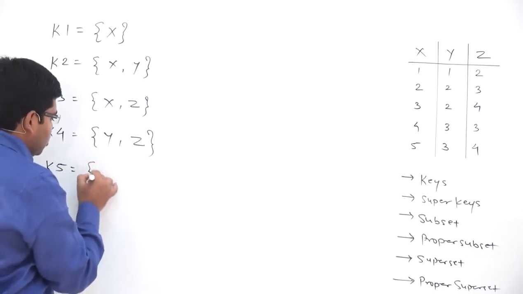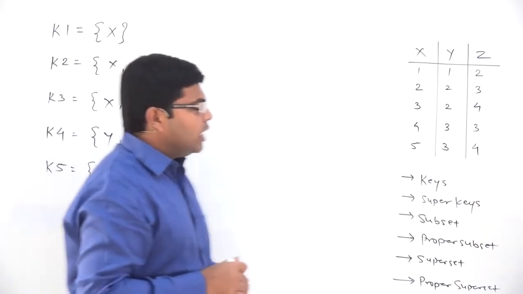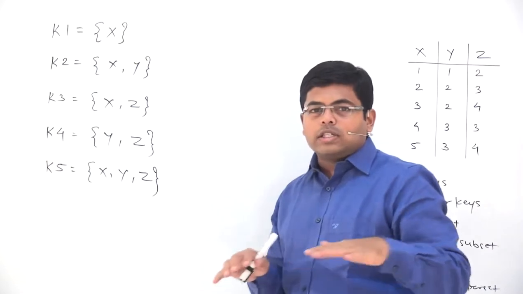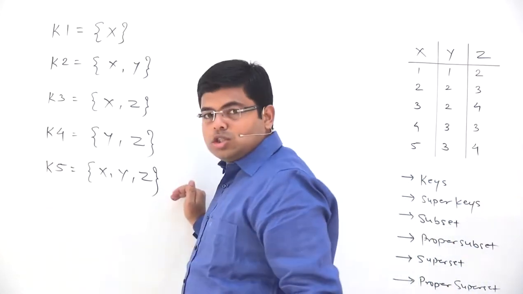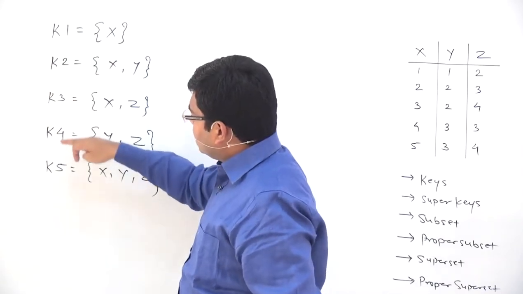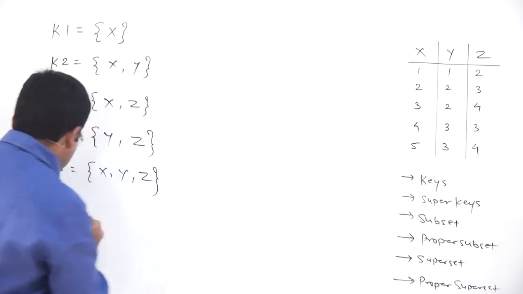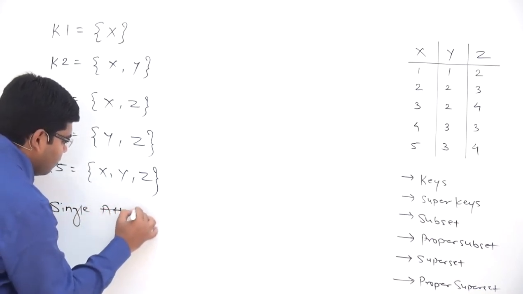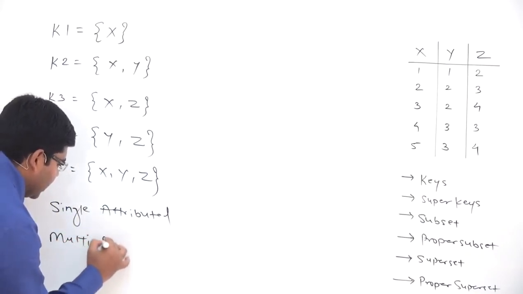K5 will be equal to x comma y comma z. Here we will look at keys as a collection of attributes, or as a set of attributes. Now you can observe that a key can contain any number of attributes. For example, k1 is a single attributed key, while k2, k3, k4, k5 can be called multi-attributed keys. So that is one thing: a key can be single attributed or it can be multi-attributed.